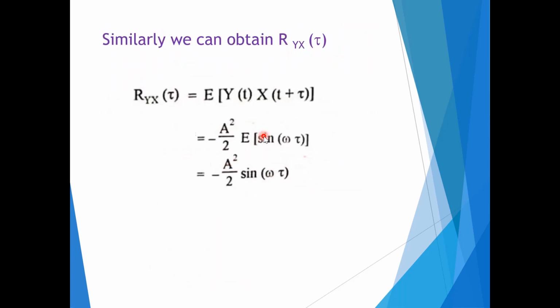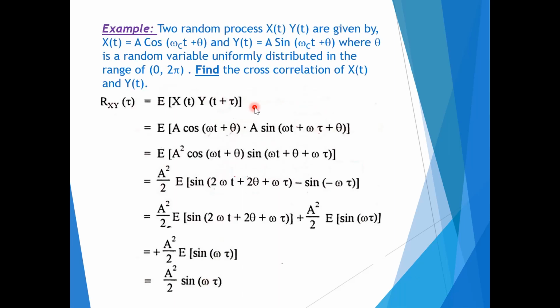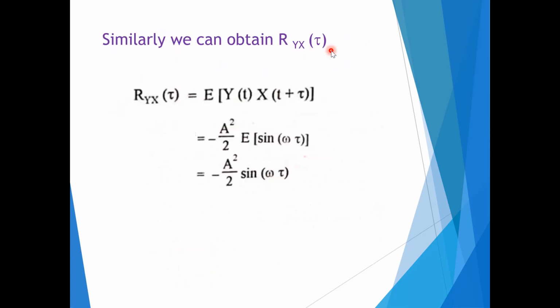Now, similarly, we can obtain our yx of tau as expected value of y of t into x of t plus tau. So, similarly, in the equation we are having y of t over here, that is a sine omega ct plus theta. So, we can use that as it is, and for x of t, we can replace t with t plus tau, and we can find out x of t plus tau.